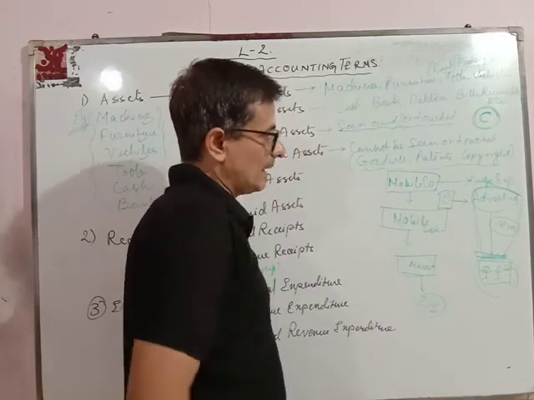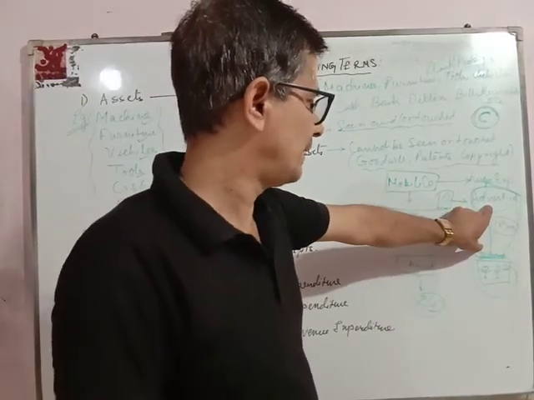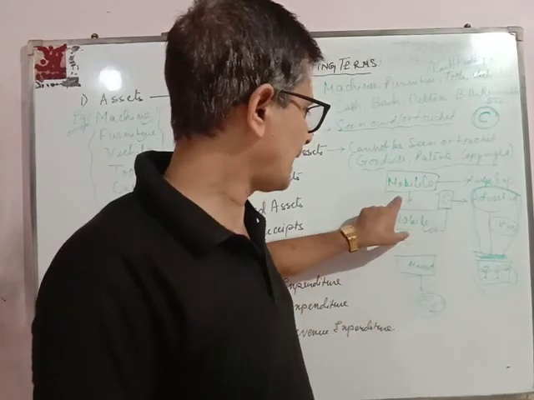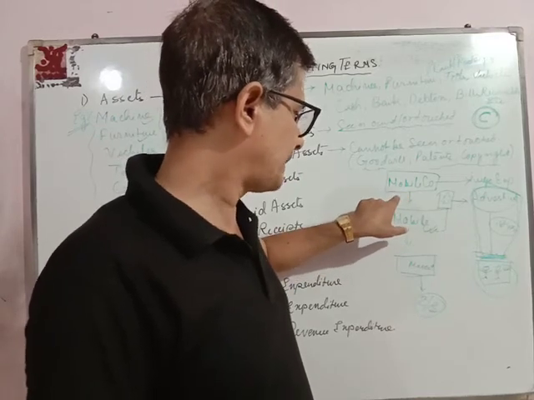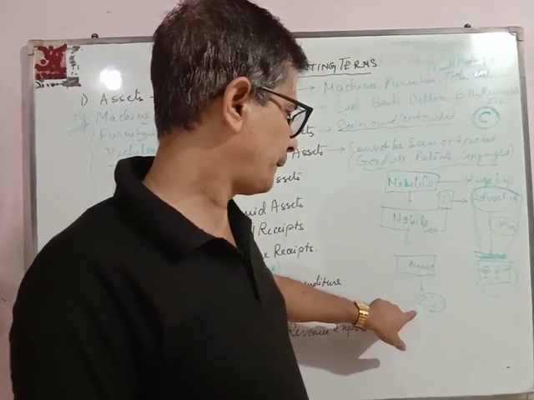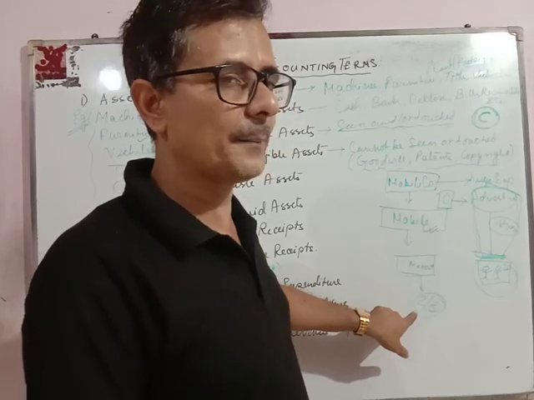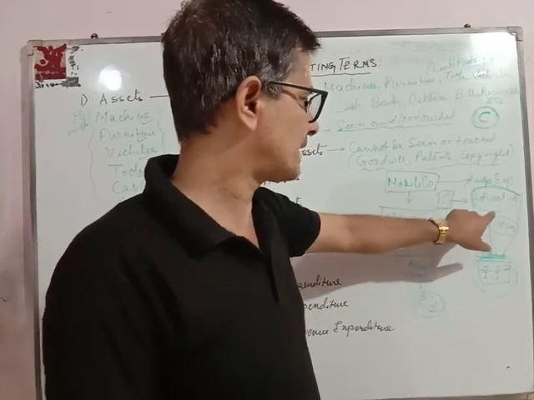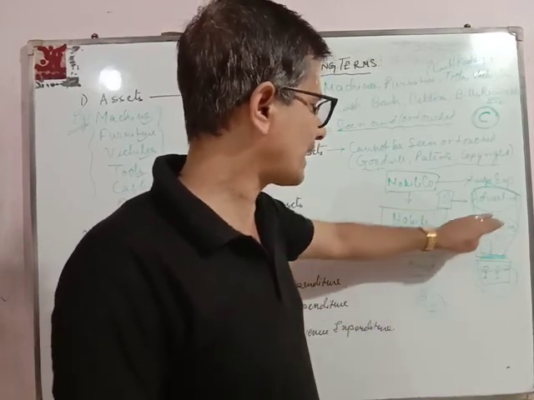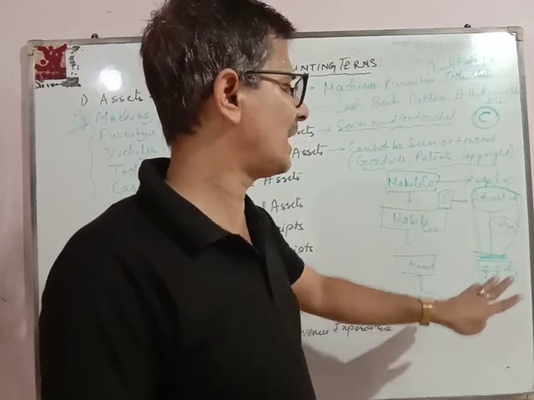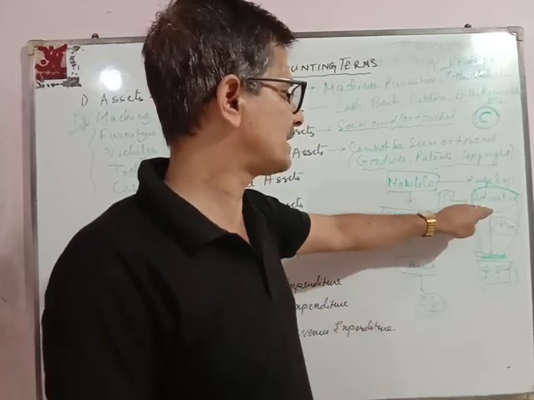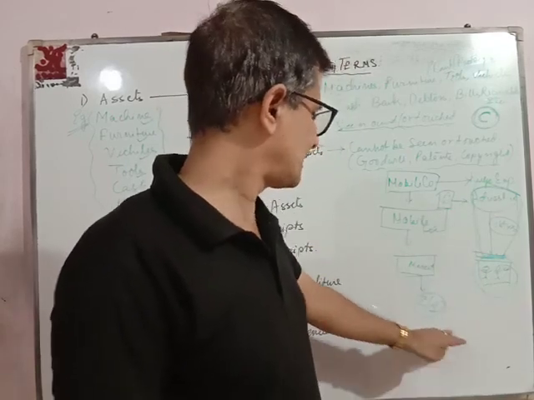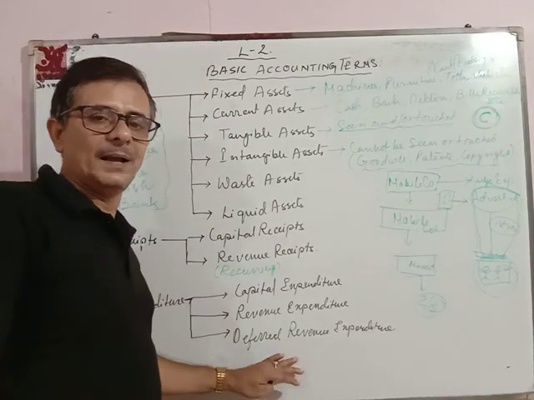That means the expenses he made in the first year will help the mobile company earn profit or revenue for 2 to 3 years. So the owner will not adjust the whole amount in a single year. Instead, he will divide this advertisement expense over several years. This is what is known as deferred revenue expenditure.